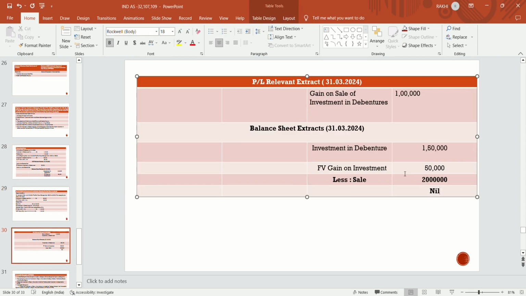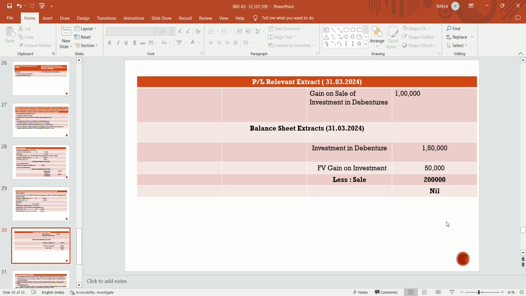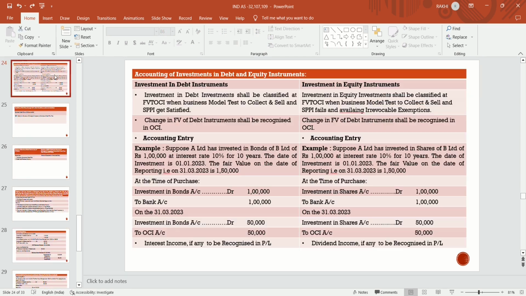So in the profit and loss extract, gain on the sale of investment in debenture is 1 lakh. In the balance sheet extract, the investment is whatever they invested plus any gain due to fair value changes, less the asset they had sold, so it becomes nil.